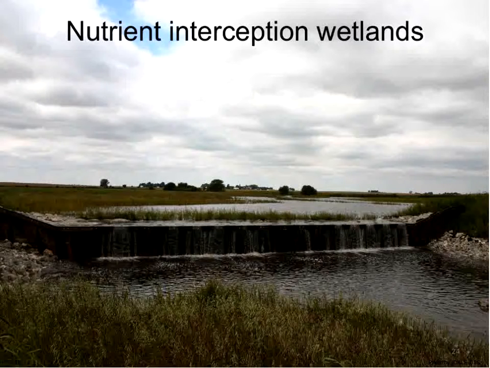Nutrient reduction wetlands are another practice that depends on impoundments. This is at a larger scale, so we're usually moving down into areas that have several hundred acres of drainage. And so we move up along drainage ways and test them. It's a very low impoundment, if you will. What we want to be able to do is establish a wetland pool here. It's about 1 to 2% of that drainage area that contributes tile drainage into the system, but does not interfere with tile drainage coming from these areas up here.